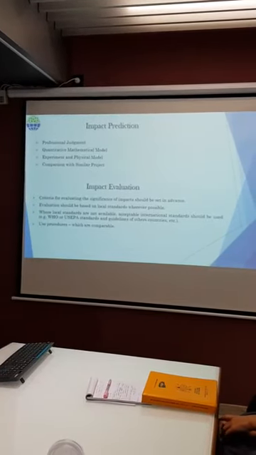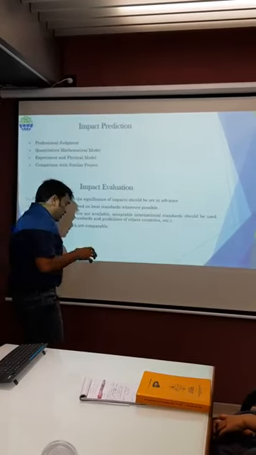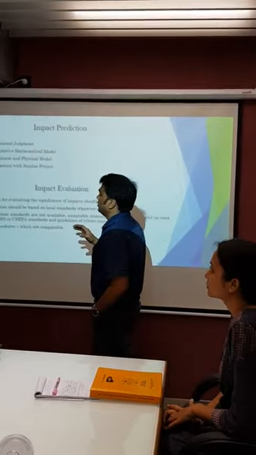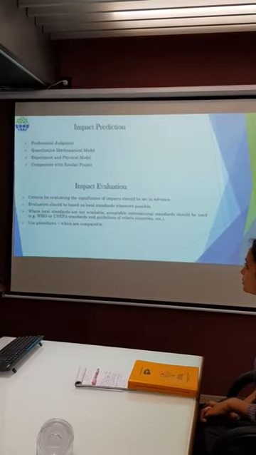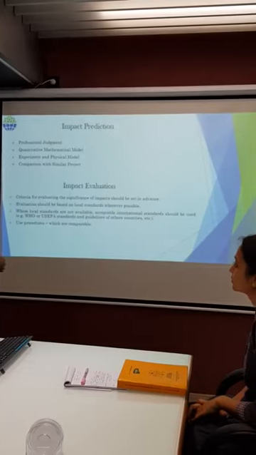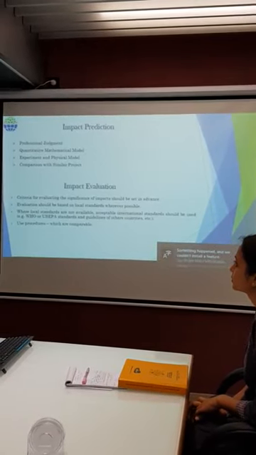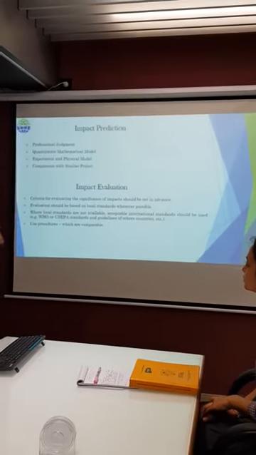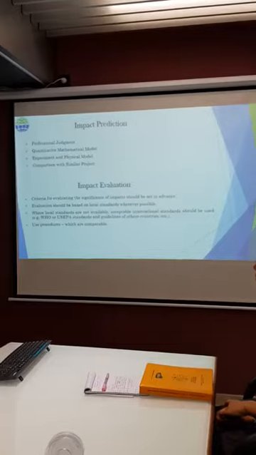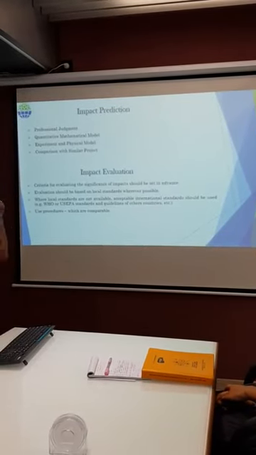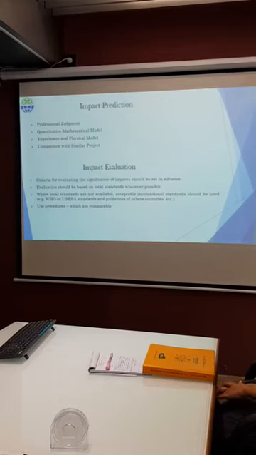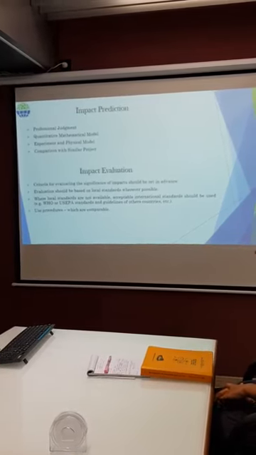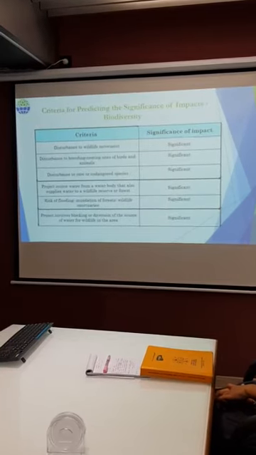Suppose we have a thermal power project to establish in a new area. We have to assess a similar type of project which is already running, so we can assess the impact of that industry for the next 25 years. Impact evaluation: criteria for evaluating the significance of impact should be set in advance, because EIA is a plan. Evaluation should be based on local standards wherever possible. Where local standards are not available, we can go for WHO or other standards like US EPA. So we can set a criteria for that.